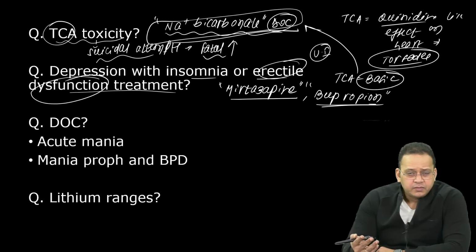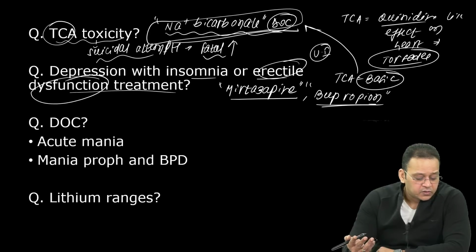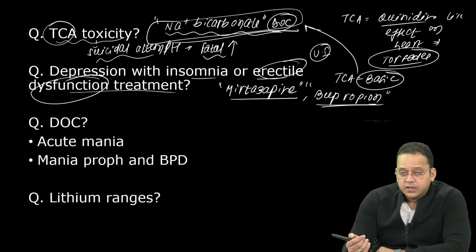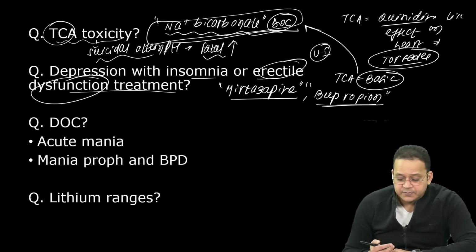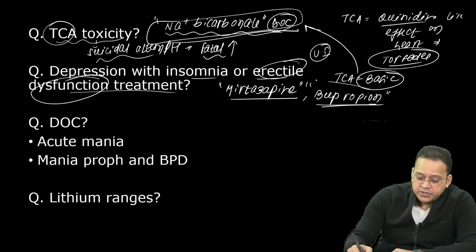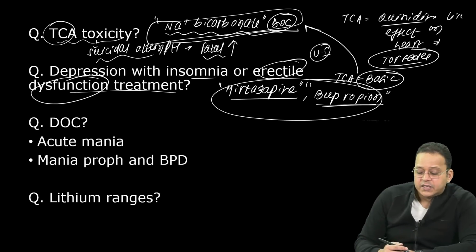Rajesh, see, suicidal tendency, sometimes we might not know when the patient is going to attempt suicide. So that is a reason why we do not want to use TCA. TCA is very rarely used for depression nowadays. So they ask you which are two antidepressants which do not cause erectile dysfunction: mirtazapine and bupropion, right?